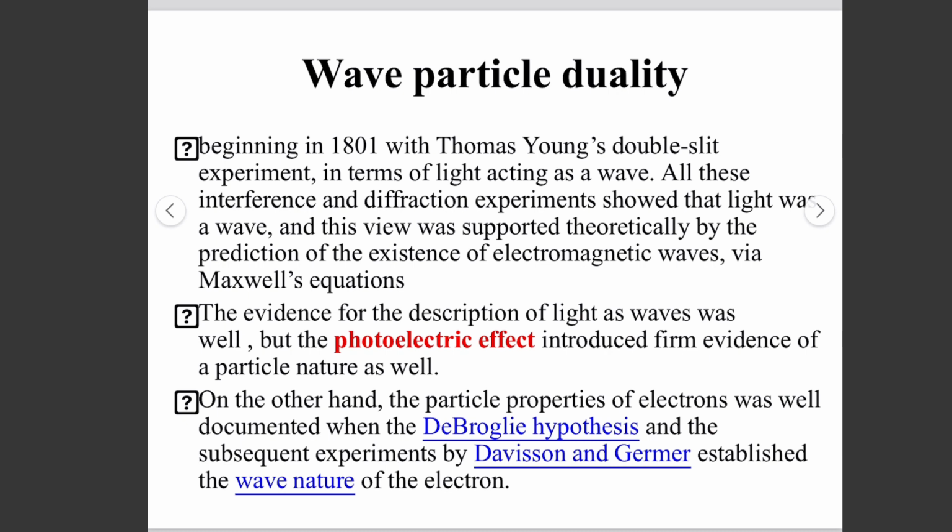Thomas Young's double slit experiment shows the diffraction and interference of light, which shows the wave nature of light, and that was also supported theoretically by the prediction of electromagnetic radiation by Maxwell's equations. But after that, the photoelectric effect was explained by Einstein, showing that light has a particle nature as well. On the other hand, the wave properties of the electron were documented by de Broglie's hypothesis.